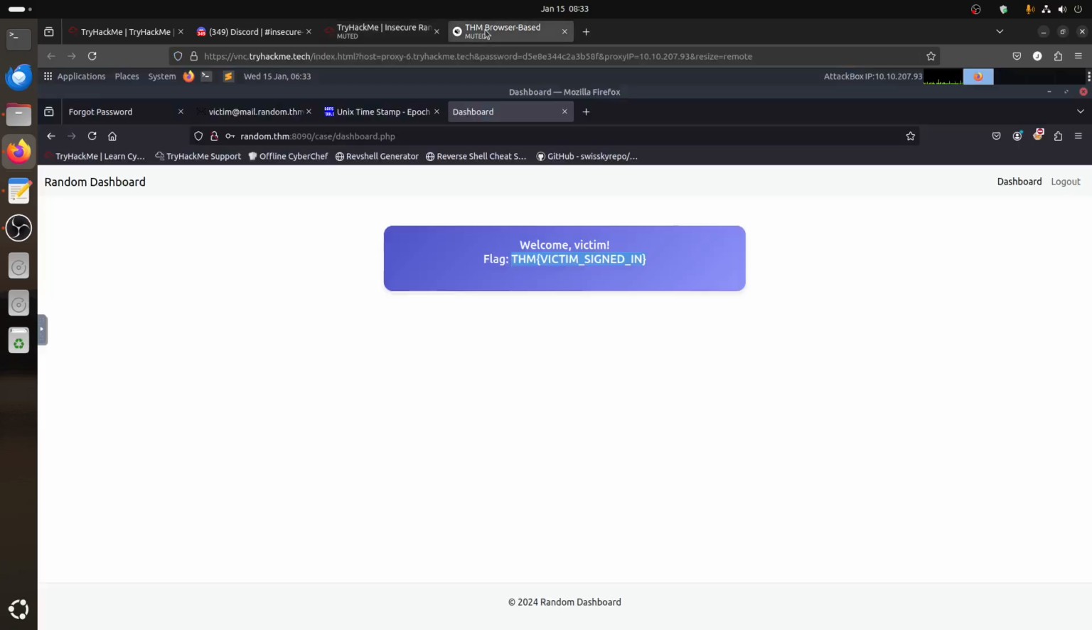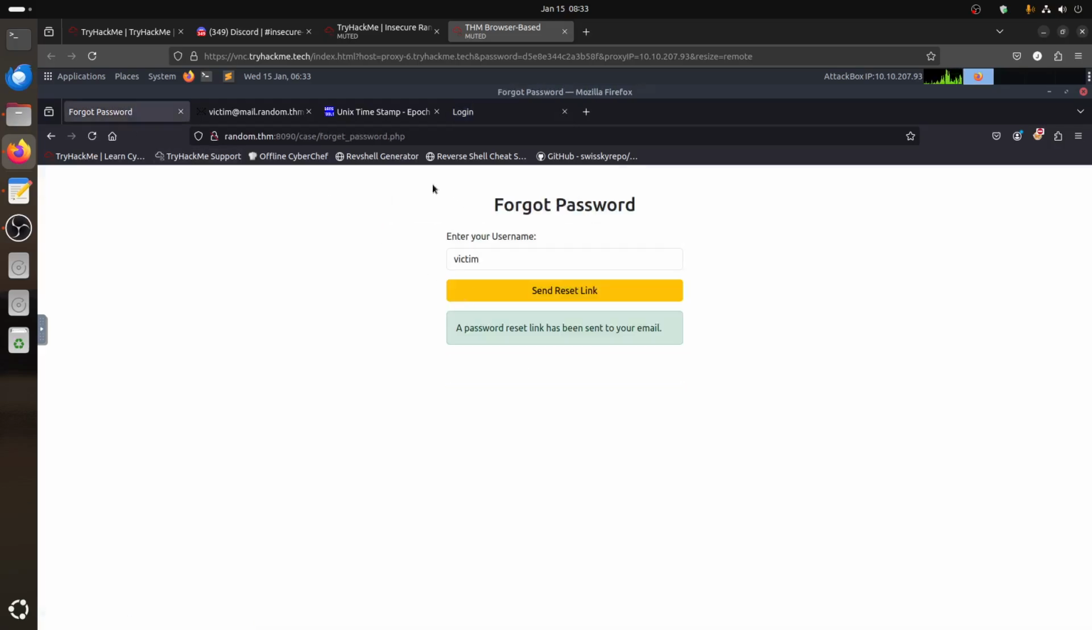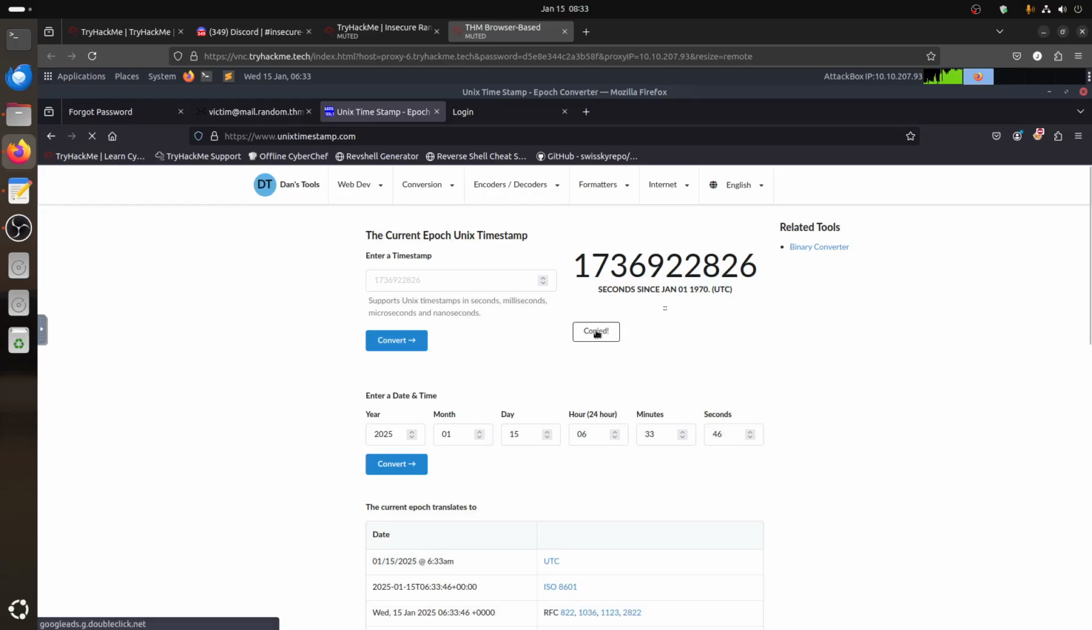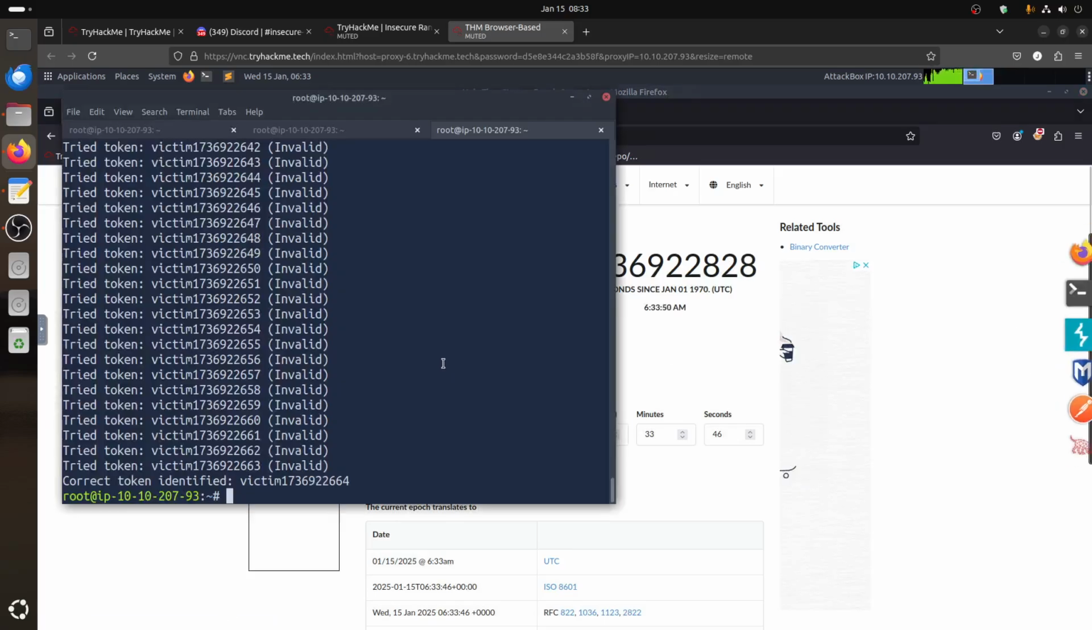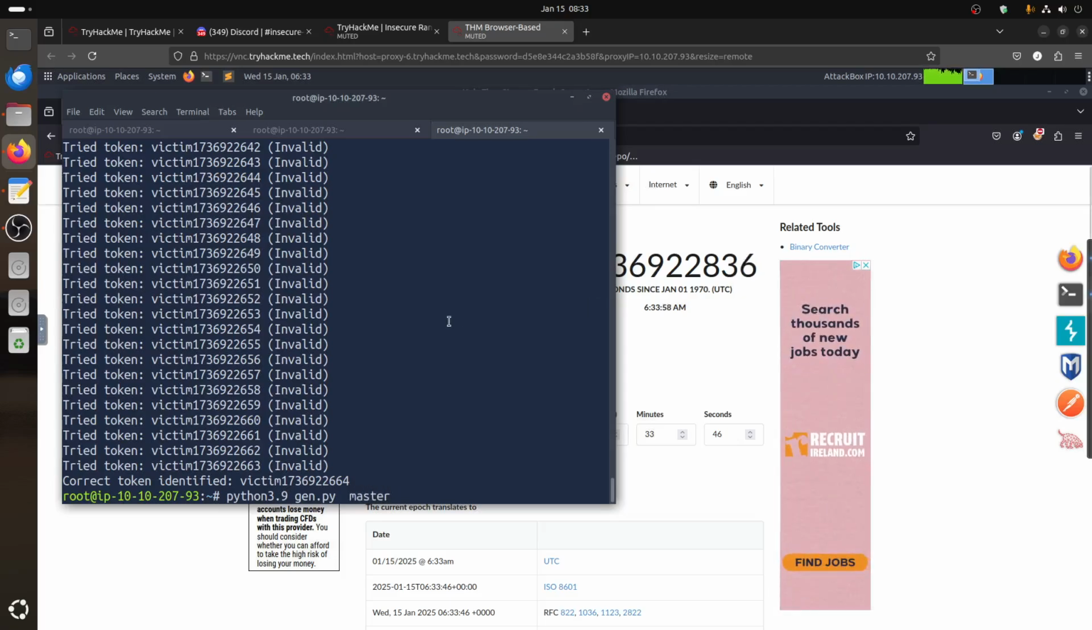User master. So if we do the same things, let's log out from this. Let's say in this case the user master. We can do the same: send the reset link. Did it send? Okay, then we can refresh the timer here, copy this, come here, change the user to master, and paste the new timer there.